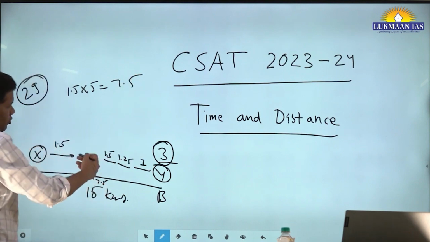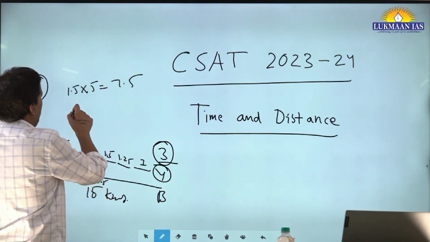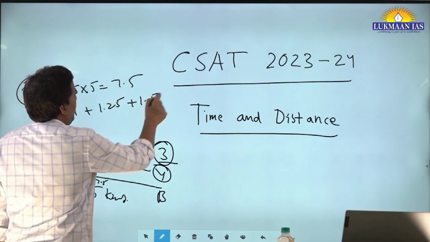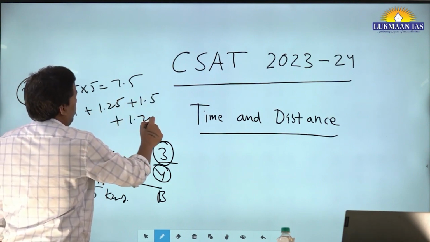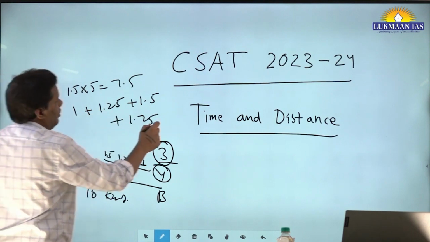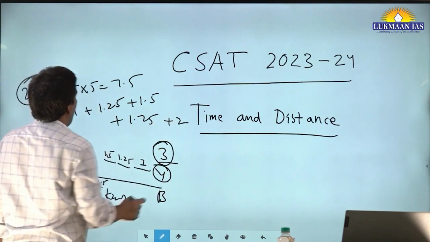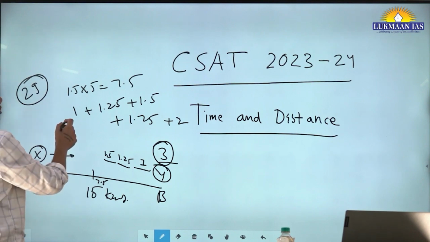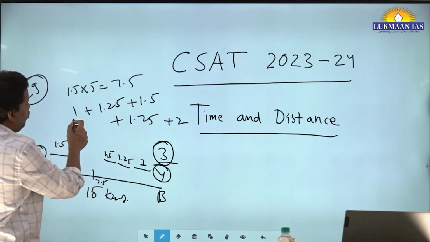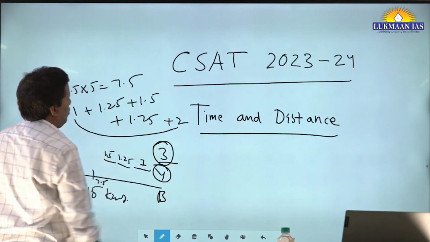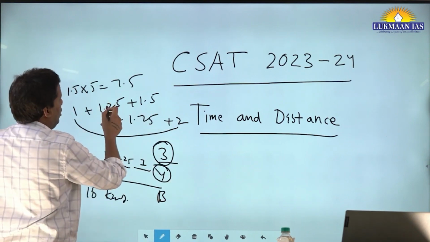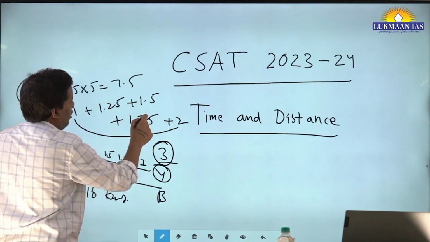And this person Y will cover how much? It is moving at the speed of 1, 1.25, 1.5. Can you see the increment of 0.25 every time? Then 1.75, then 2. If you know AP series, you will immediately make out that this pair sums to 3, and this again, 1.25 plus 1.75, is again 3.